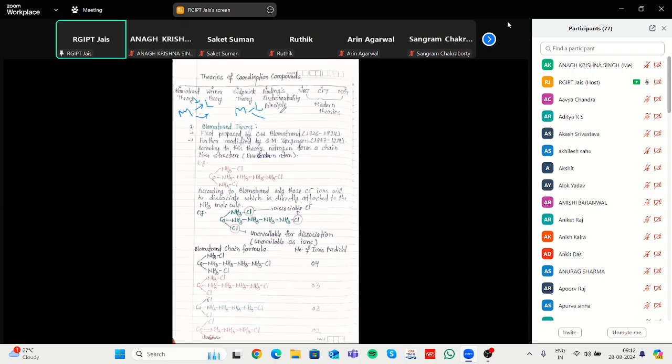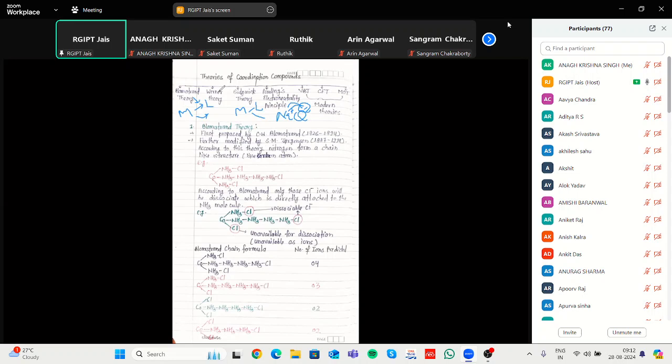Second is the ionic bond. In an ionic bond, the contribution is like Na plus and Cl minus. That bond is an ionic bond, in which ions contribute to the bonding. That is the main difference. That's why first we will start with coordination compounds.